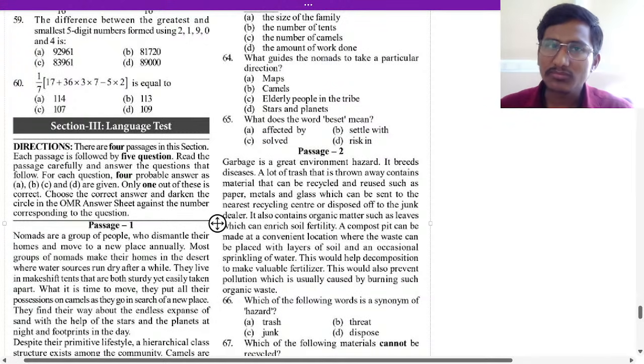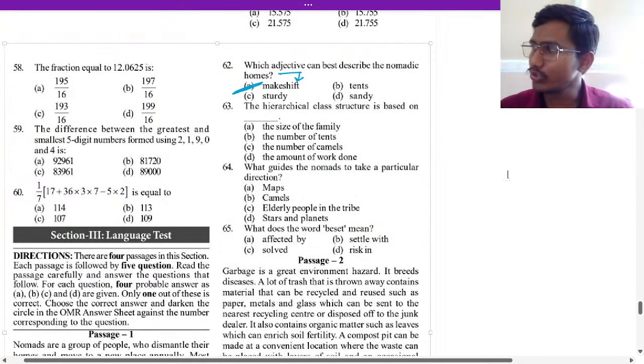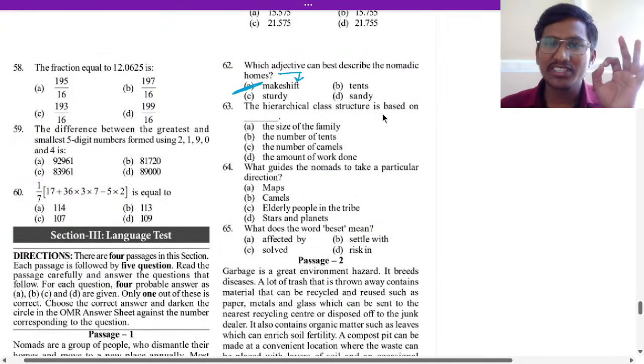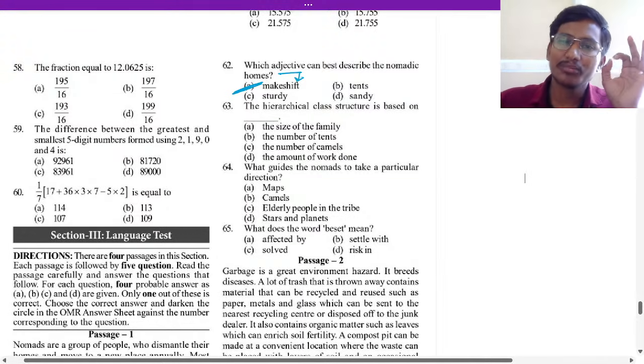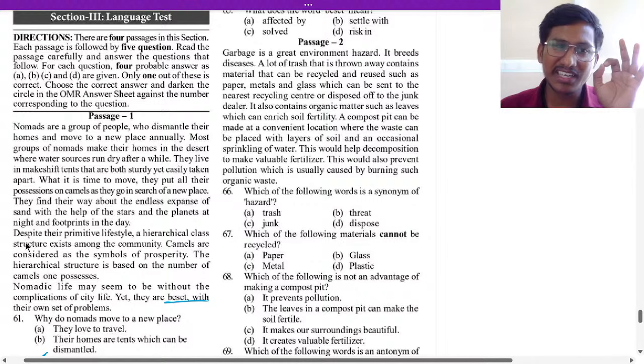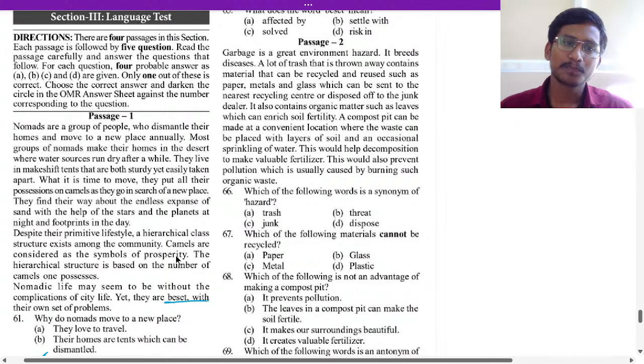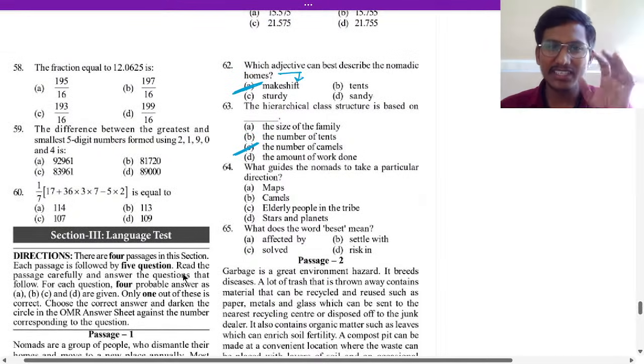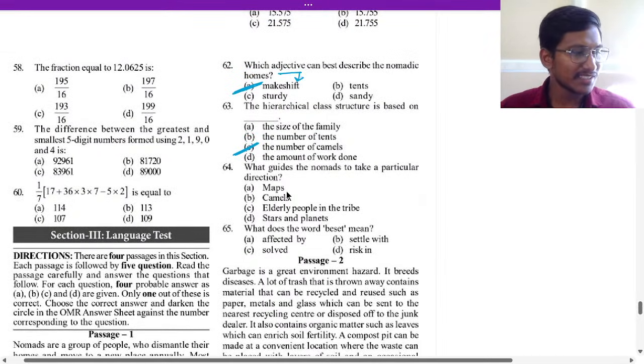Okay, next, 63. Here the question is: hierarchical class structure is based on what? The number of camels. Option C, number of camels, will be the answer. They have given that a hierarchical class structure exists among the community. Camels are considered as the symbol of prosperity, right? Despite their primitive lifestyle. So the answer for 63 is C.